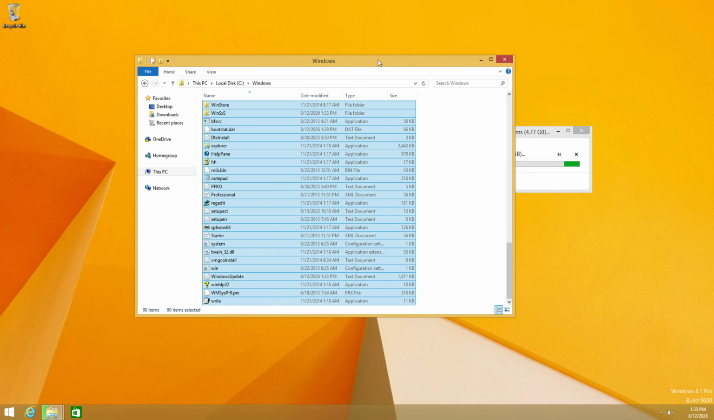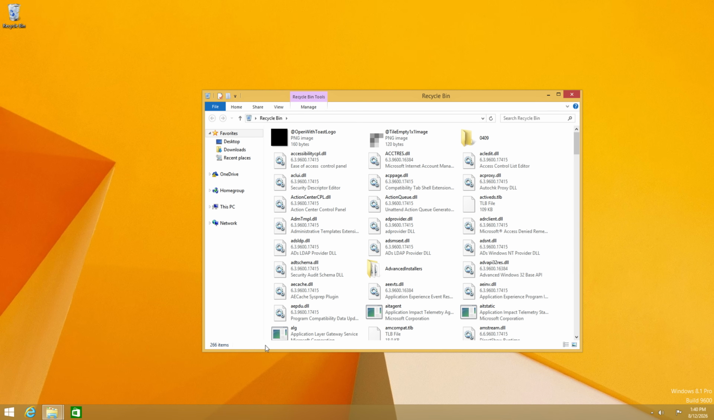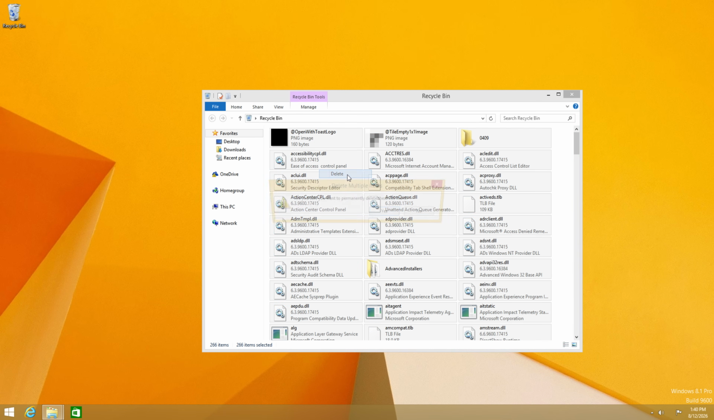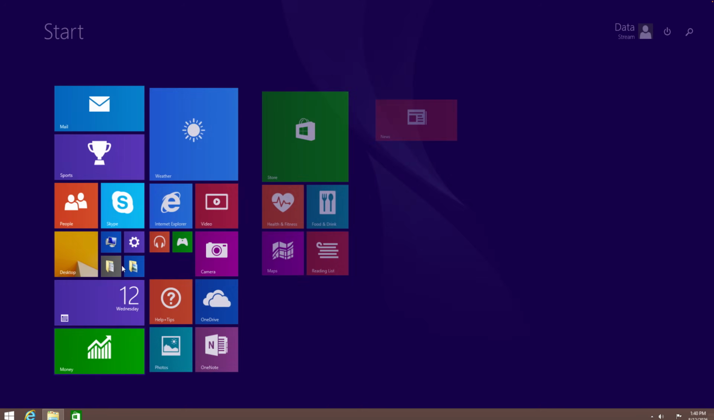delete that way. So I have just gone through everything, including System32, and we have 266 items. Let's delete all of them. Delete. Over 6,000 items. And let's check if anything's broken.